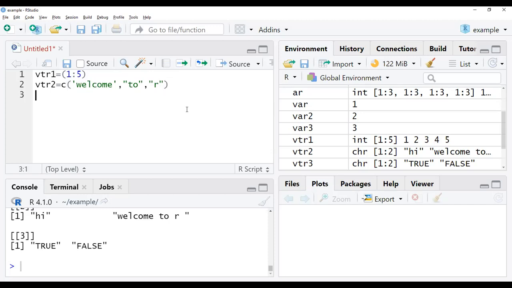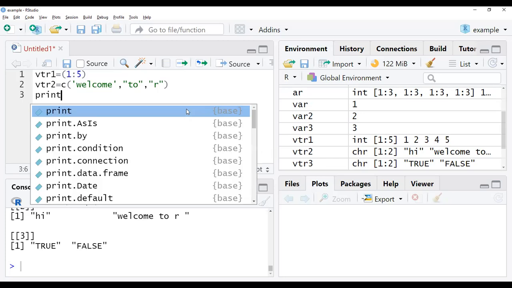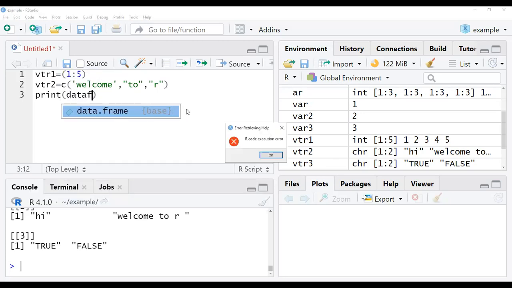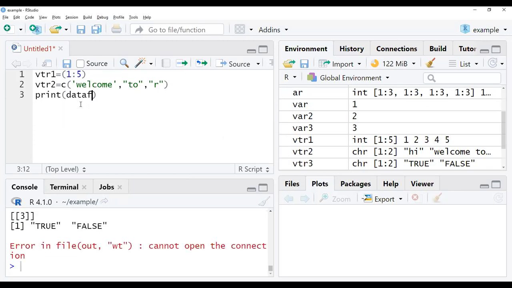Now we will print this data frame. Data.frame, where the data should be given.